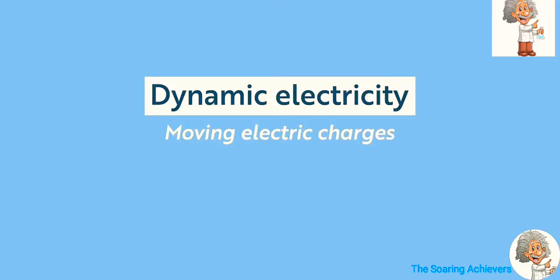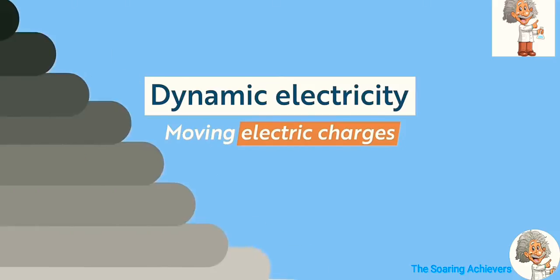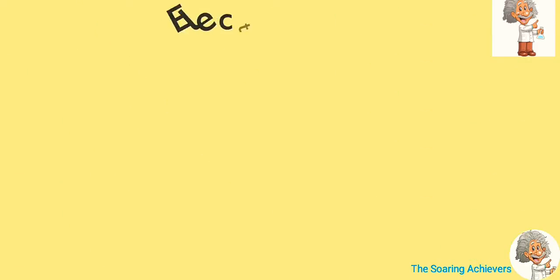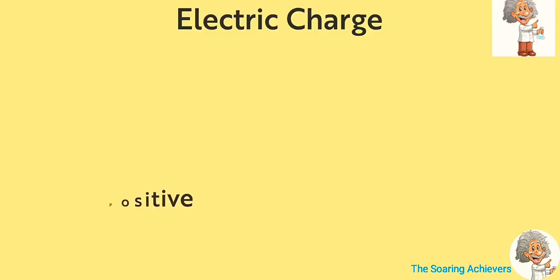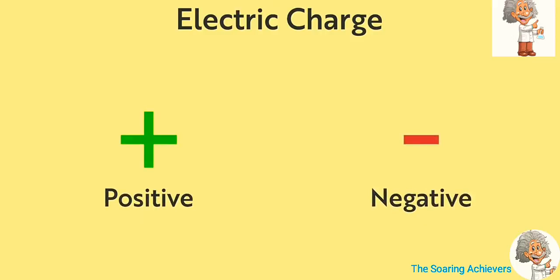Now the next question you have will be, what are electric charges? The concept of electric charges is very important in physics and it cannot be explained in a video or two. But I will still try to give you a short and to the point explanation of this concept. So let's begin. There are two types of electric charges: positive, denoted by the plus sign, and negative, denoted by the minus sign.